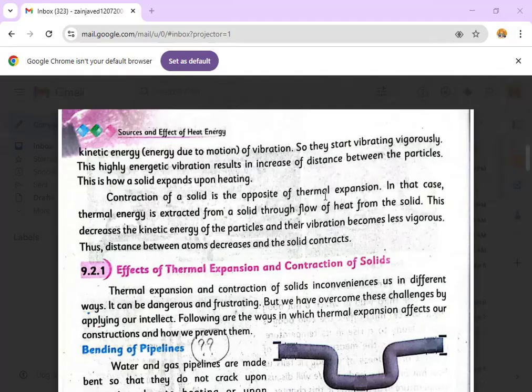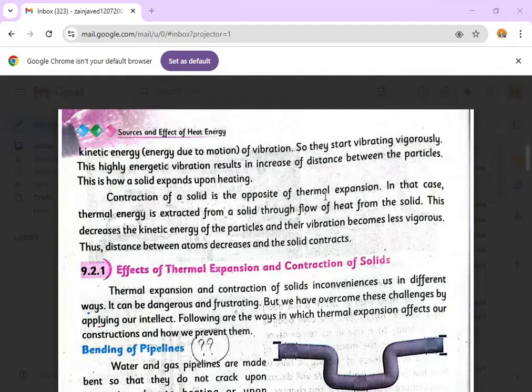It's so easy, students. Listen. One thing is expanding. What is the basic phenomenon behind this? We are giving heat to the molecules of that state of matter, therefore these molecules vibrate and increase the distance between them and ultimately cause an expansion. But if we study the contraction of the solid, it is common sense that if we give heat for expansion, we extract the heat back from the solid to let it contract again. So when thermal energy is extracted from a solid through a flow of heat, this phenomenon can ultimately lead to a contraction of the solid.